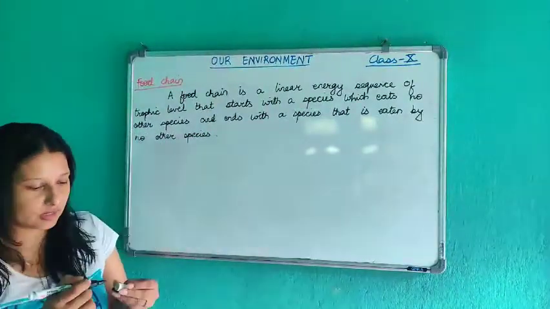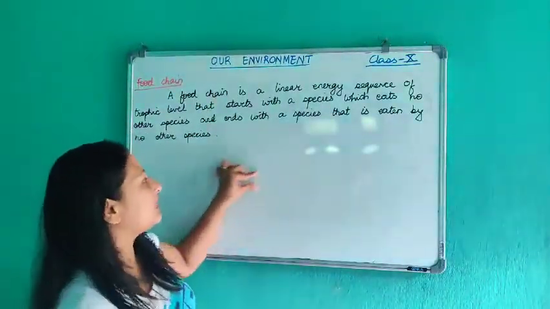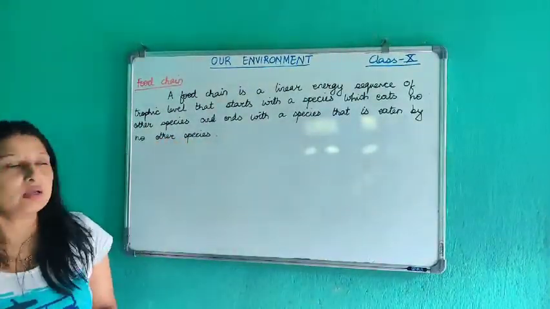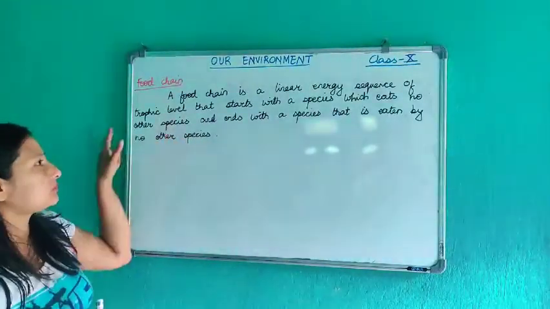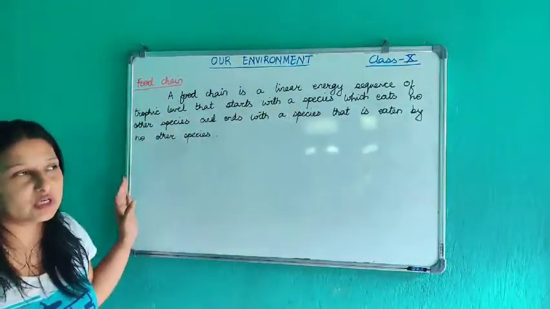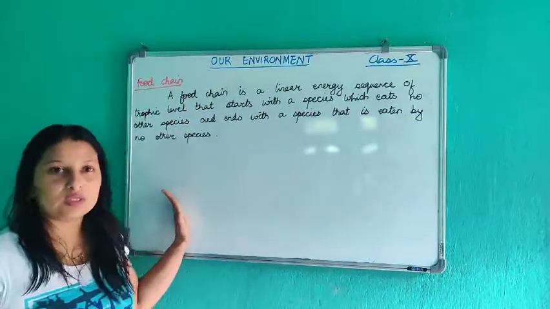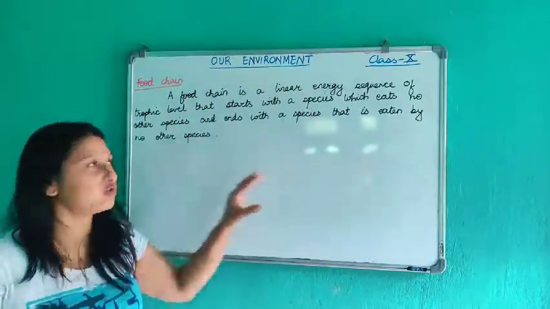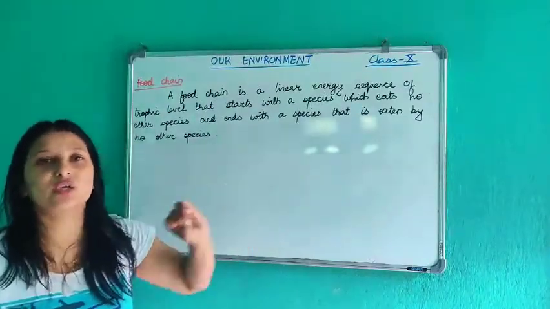The definition says that a food chain is a linear energy sequence. Linear means it is in a line. It is a linear energy sequence of trophic levels, meaning first producers, then primary consumer, then secondary consumer, tertiary consumer. So that is a linear energy sequence.